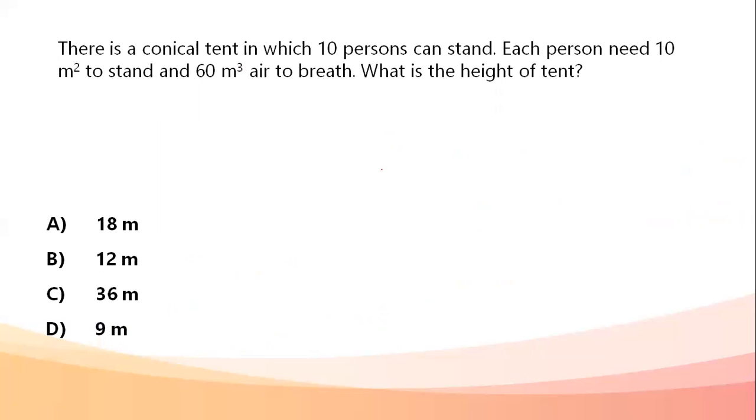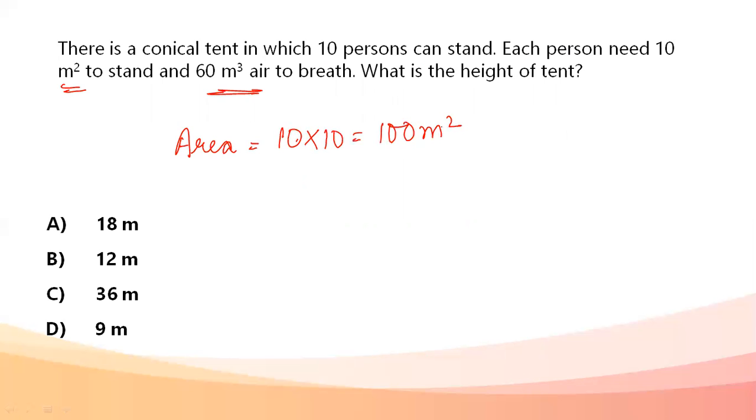There's a conical tent in which 10 people can stand. Each person needs 10 meters square to stand and 6 meter cube air to breathe. What is the height of the tent? Now, total area occupied by 10 people: if one person needs 10 meters square, 10 people will need 10 into 10, that is 100 meters square of area, and this is going to be the base area of the cone, because obviously if a person is standing, he'll be standing on the base.